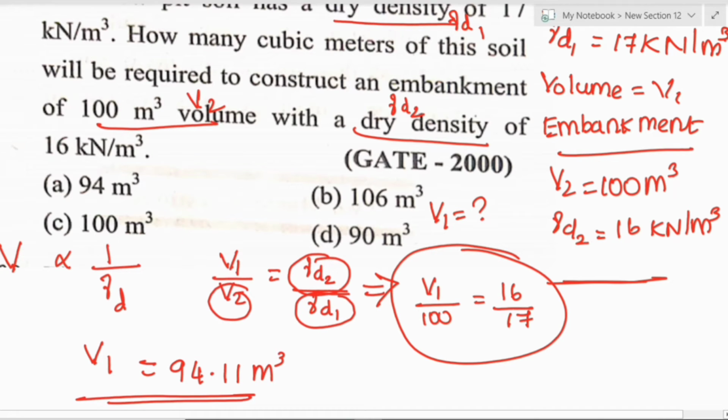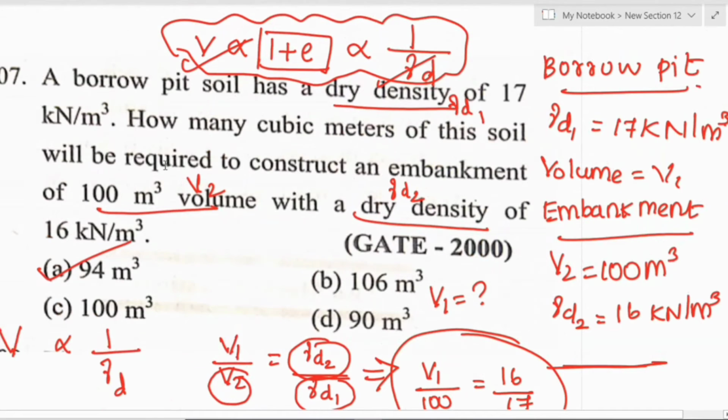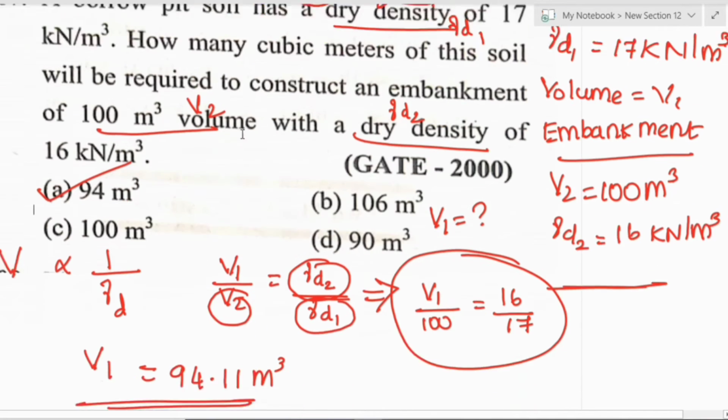So we can see the options. Option A is apt for this. Very easy, right? All you need to do is remember this formula, and you can solve any question related to borrow pit and embankment.